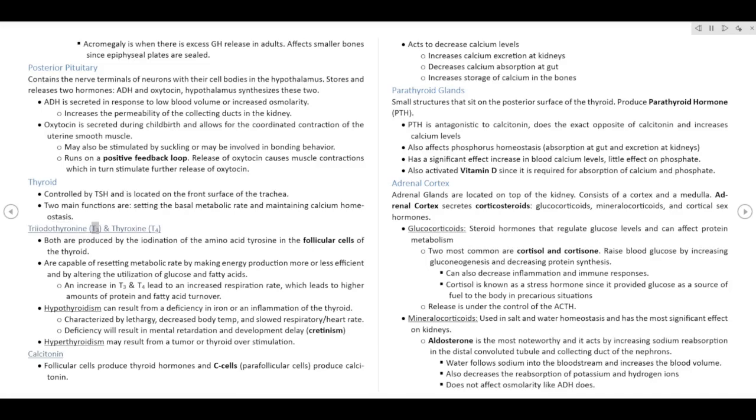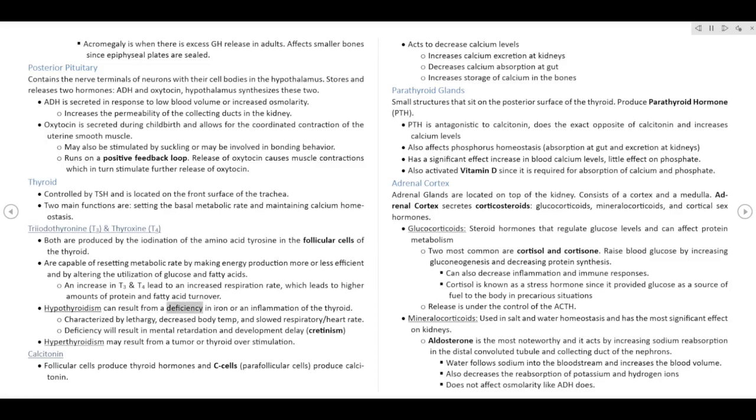Triiodothyronine, T3, and thyroxine, T4. Both are produced by the iodination of the amino acid tyrosine in the follicular cells of the thyroid. They are capable of resetting metabolic rate by making energy production more or less efficient and by altering the utilization of glucose and fatty acids. An increase in T3 and T4 leads to an increased respiration rate, which leads to higher amounts of protein and fatty acid turnover.